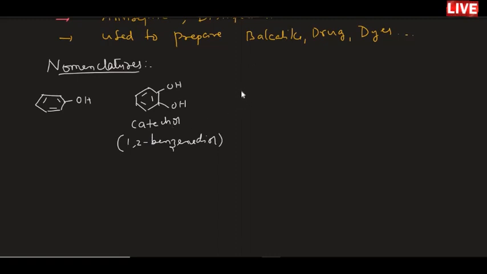In the same way, if OH groups are present at three different places, the first, second and third positions, then it is commercially called pyrogallol. As per IUPAC nomenclature, it is 1,2,3-benzenetriol.